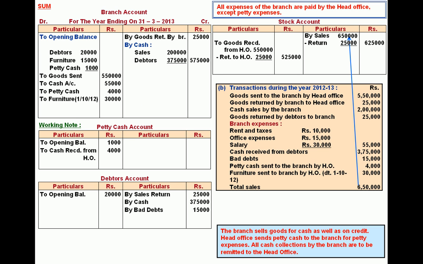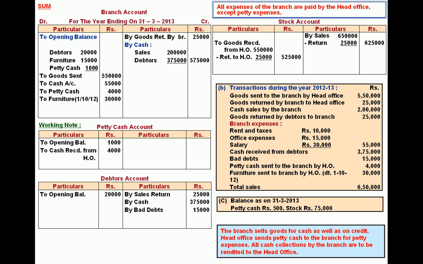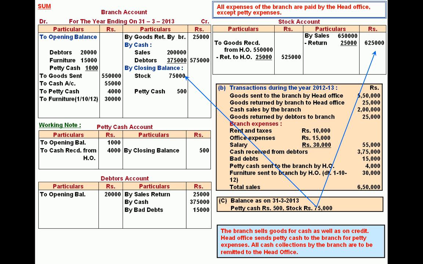This total sales is recorded to the stock account. From that sales return is deducted. So this is a net sales 6,25,000. Now closing balance of petty cash, branch account credit, and in a working note petty cash account we write on the credit side closing balance. Closing stock 75,000 is credited to branch account and it is also credited to stock account.